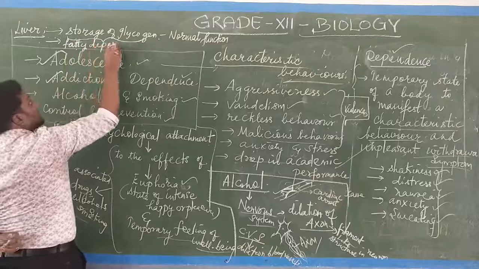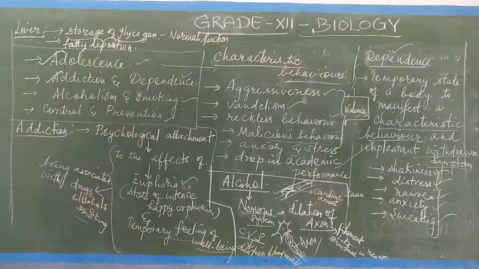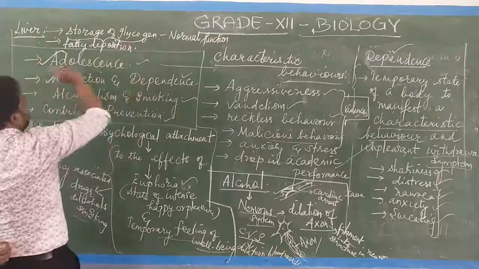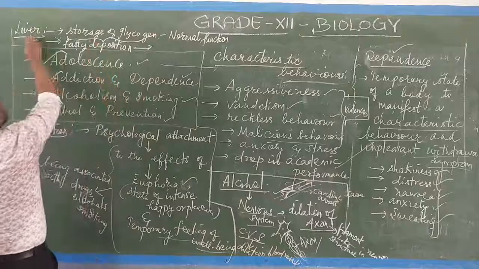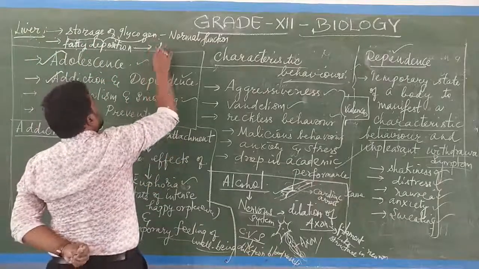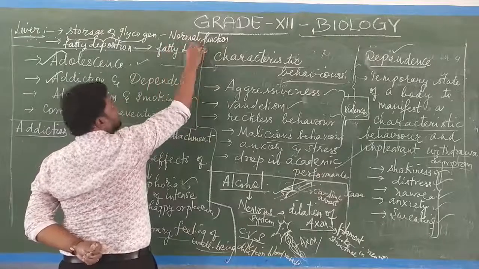Fatty substances, cholesterol, fats and lipids will be deposited on the liver. Once the liver is deposited with these fatty substances, it leads to a condition called fatty liver.